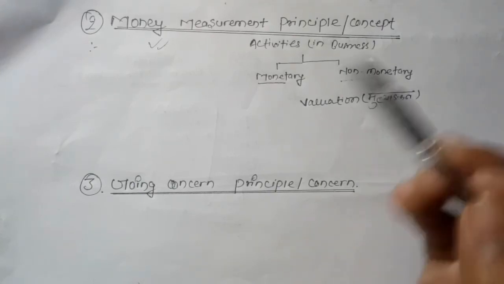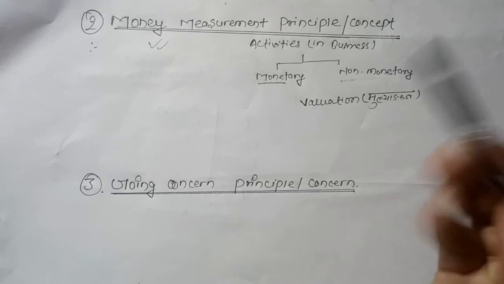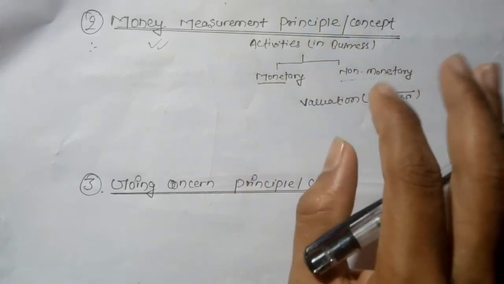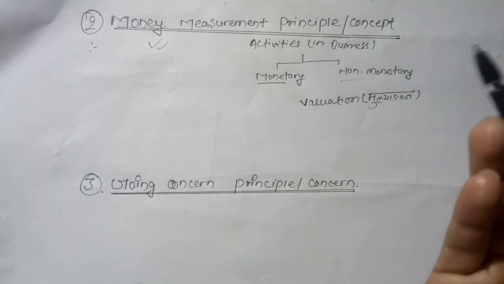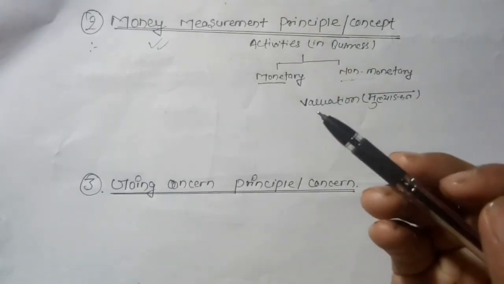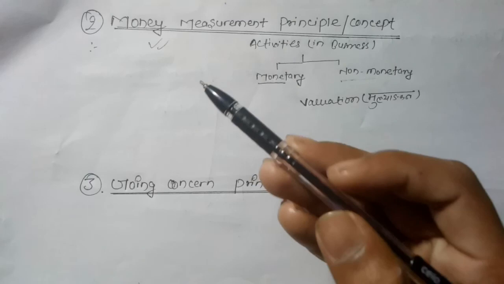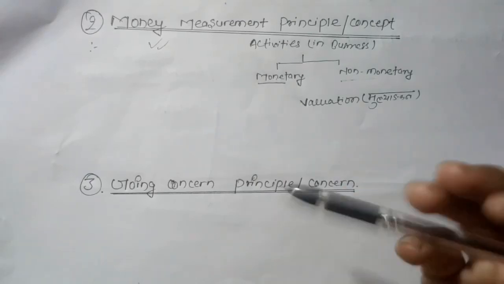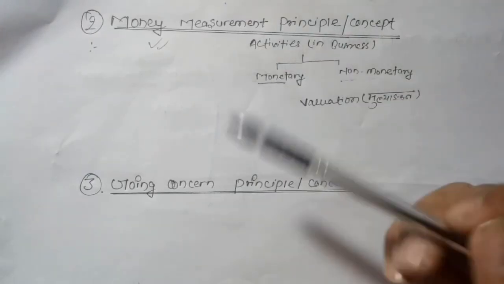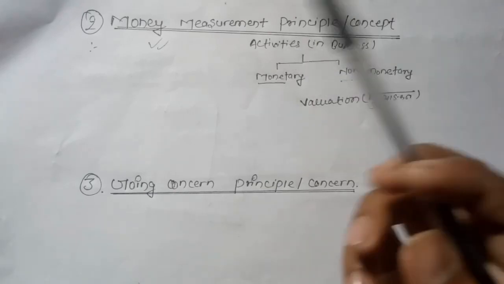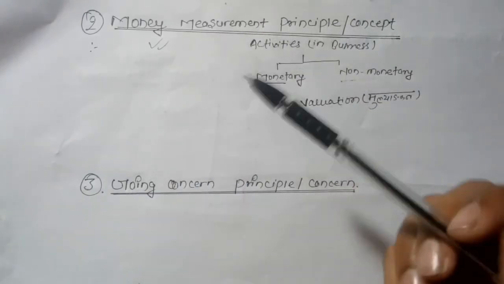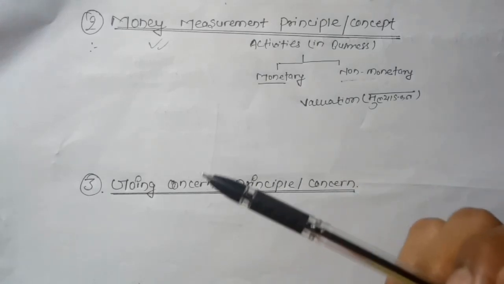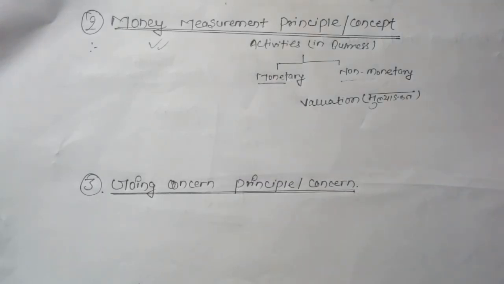Bookkeeping ignores the events whose value cannot be recorded in terms of money. Like a conference or a meeting, bookkeeping doesn't keep a record of it, but it keeps the record of purchase of machines, vehicles, purchases and sales. These are the things our bookkeeping keeps record of. The next thing we are going to read now is the going concern principle or concept.